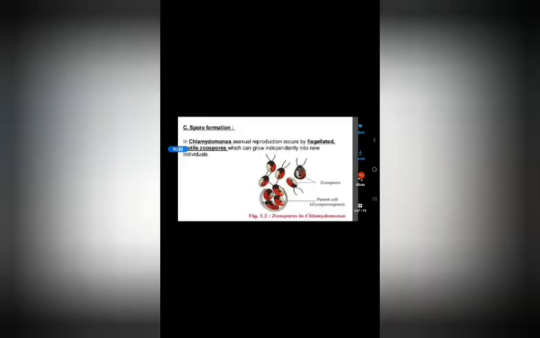The next type of asexual reproduction is spore formation. Here one example is Chlamydomonas. It is a type of microorganism. In Chlamydomonas, asexual reproduction occurs by flagellated motile zoospores. When the mother cell matures, it produces small spores which are motile in nature. And when they get favorable conditions, they can grow independently as new individuals.